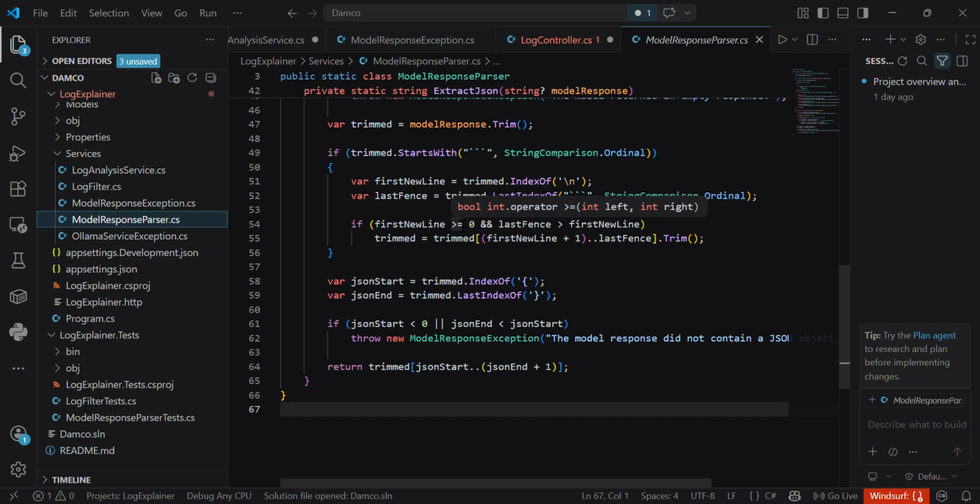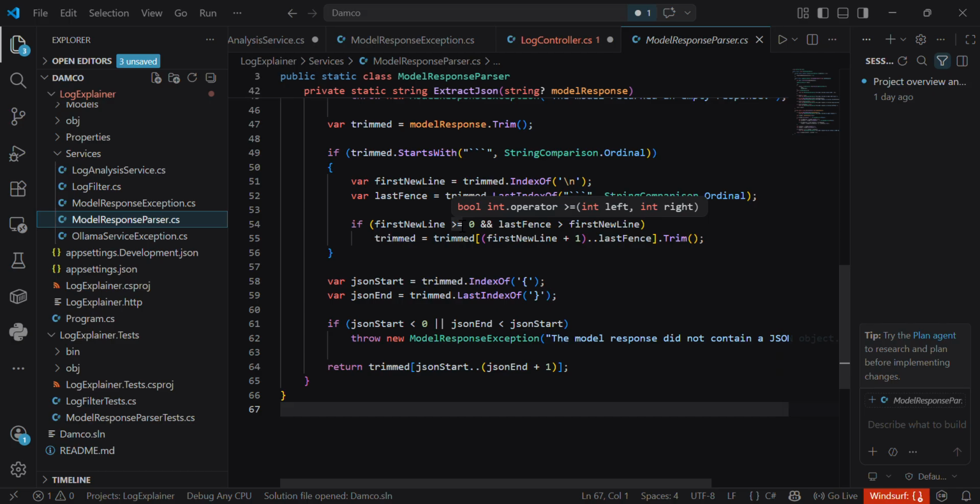If Llama is unavailable or times out, the API responds with 503 Service Unavailable. If Llama responds, but the response is not valid JSON, the API returns 502 Bad Gateway. I separated these cases because they mean different things. A 503 means the AI service is unavailable. A 502 means the downstream service responded, but the response was not usable.